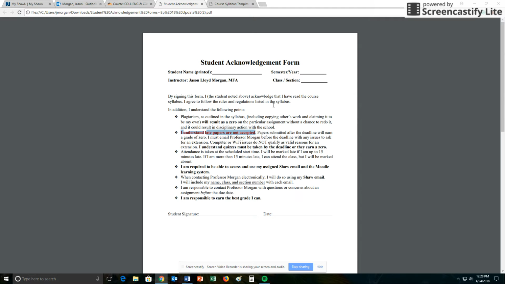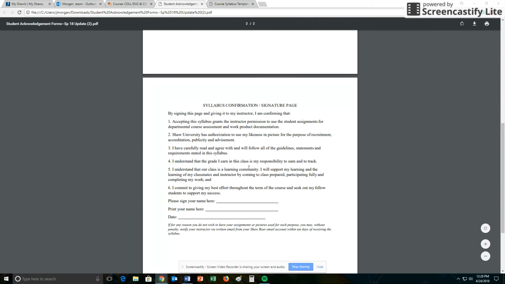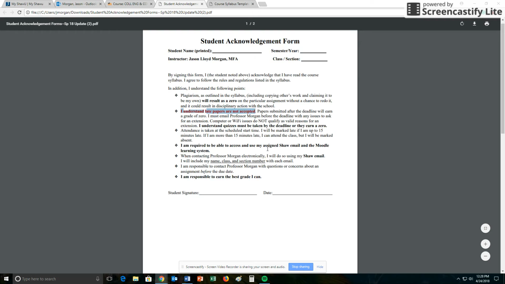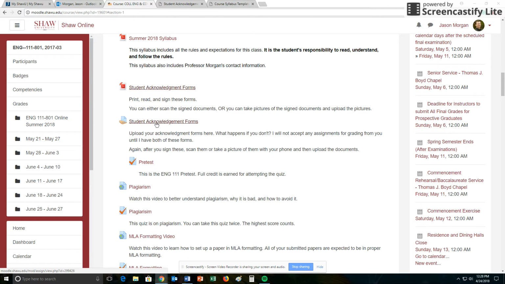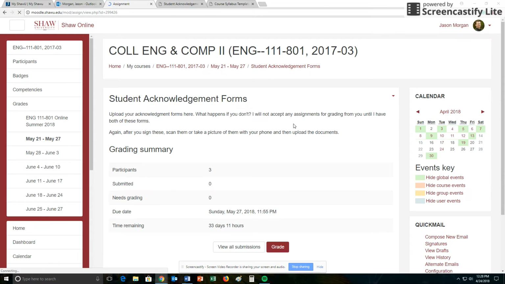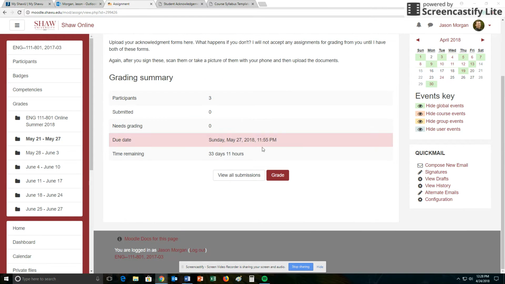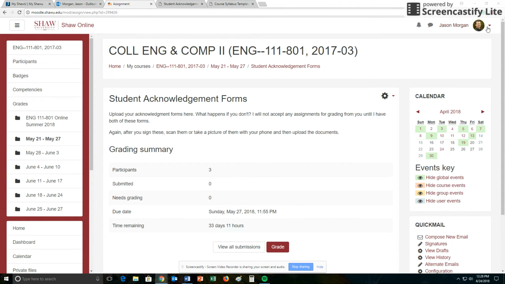Now, how do you get these back to me? Well, that's a good question. The easiest way, since most people have smartphones, is to take pictures of these signed documents, and then you're going to submit the pictures. And how you would do that is click on Student Acknowledgement Forms right here, okay? And then you would, well, I see I got to switch over to Student View so you can see how it would look for you.